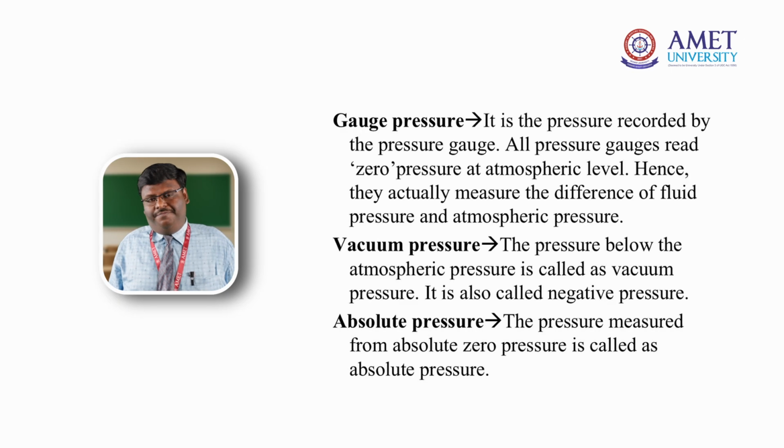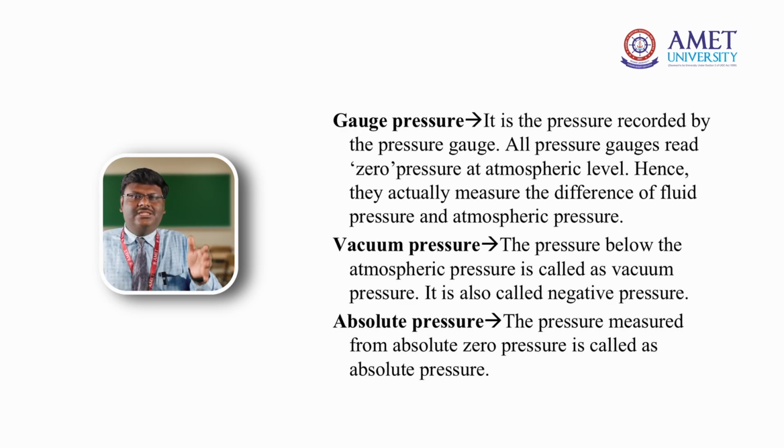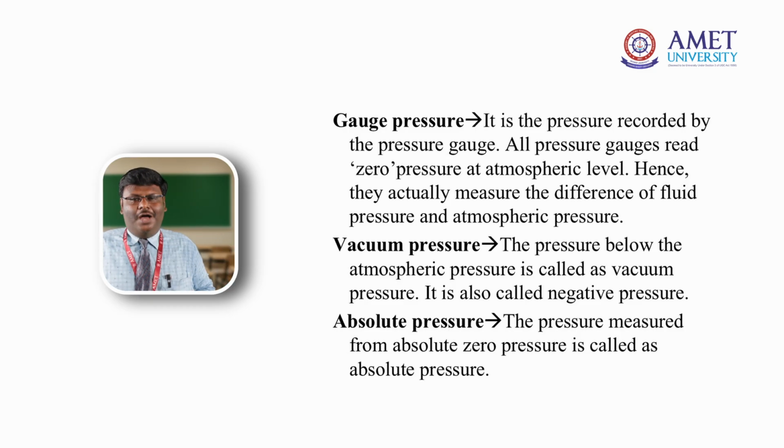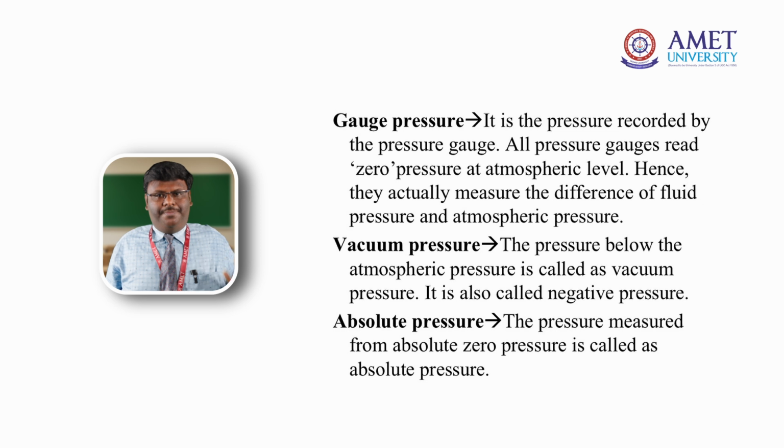There are 3 types of pressure. First is gauge pressure. A pressure gauge is an instrument used for recording pressure, and it reads only the pressure present in the system. It does not take atmospheric pressure into account. Absolute pressure, along with gauge pressure, also considers atmospheric pressure. Mathematically, absolute pressure is the sum of gauge pressure and atmospheric pressure.